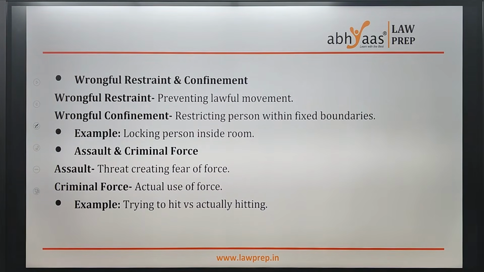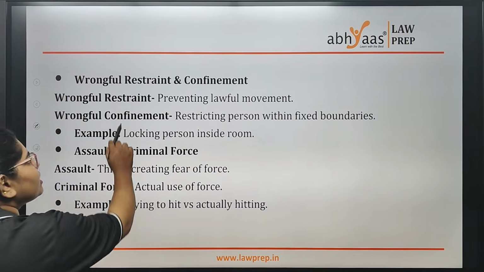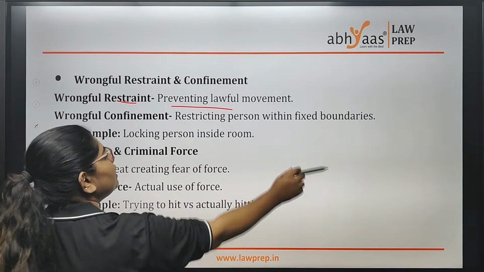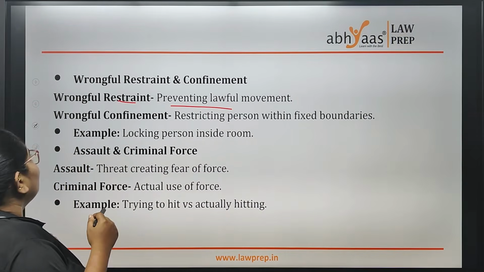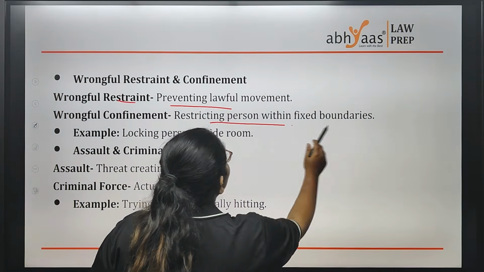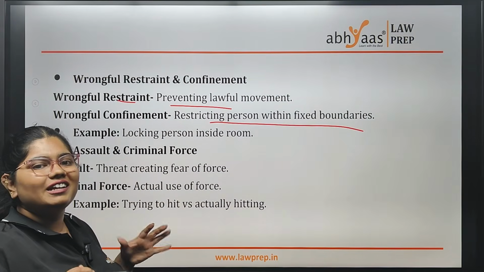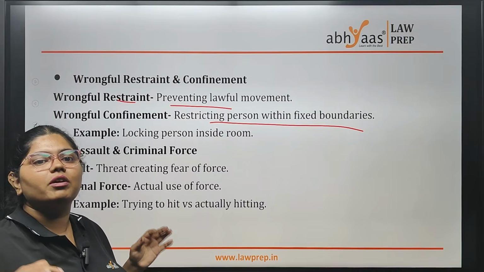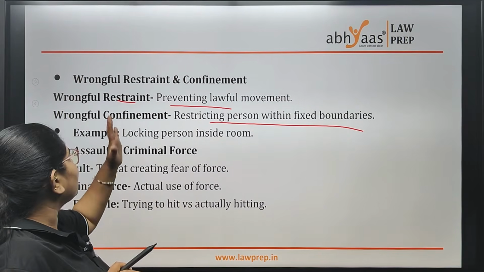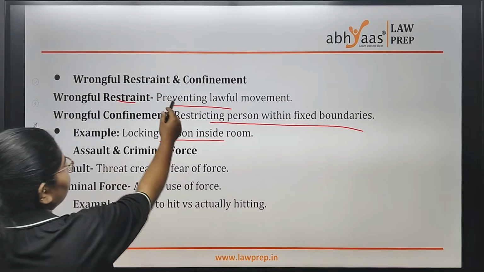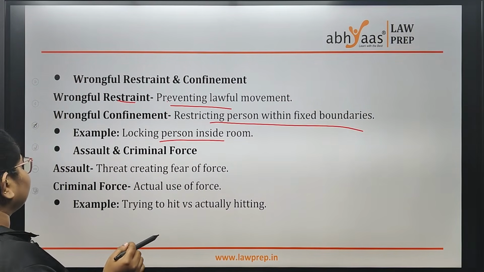Now coming to wrongful restraint and confinement. Wrongful restraint is, for example, I lock you from outside and go away, that is preventing the movement of a person. Wrongful confinement is restricting a person within a fixed boundary. You are kidnapping someone and making sure he does not move from this boundary at any cost. That is confinement. Locking a person inside a room is an example.